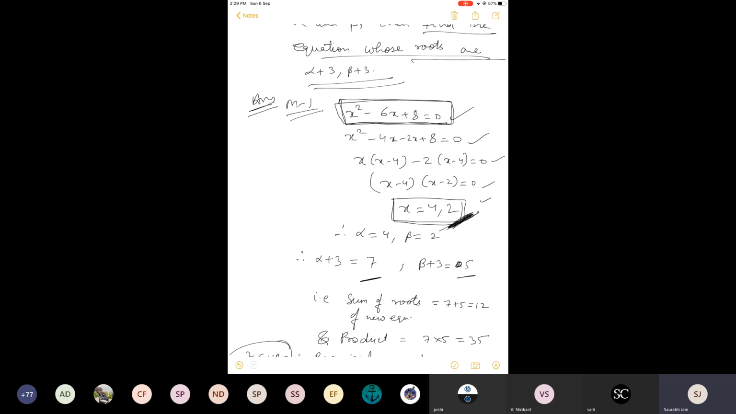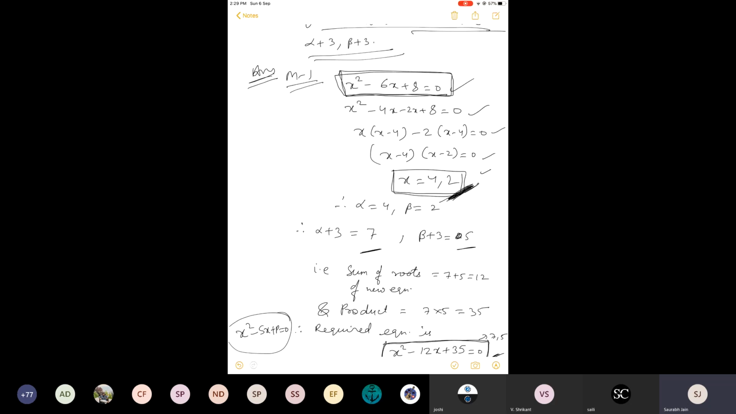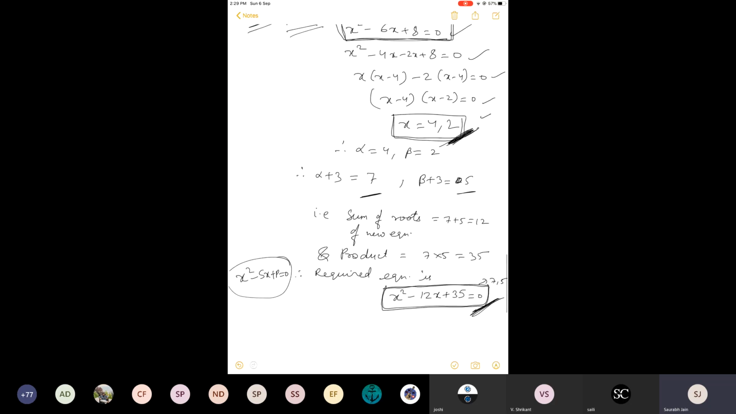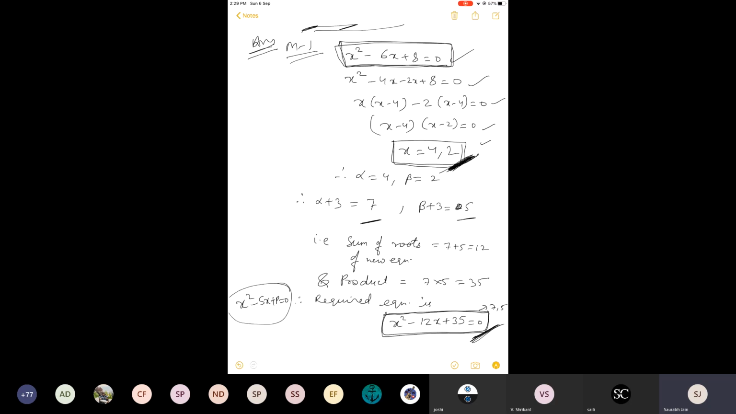This is purely a class 10th level method where we find the roots and put the values of alpha and beta here. I have got the new roots and so I can find the new equation. No transformation has been used at all. But it is not possible every time to find roots like this and then put the values of alpha and beta and find roots of the new equation. That is why transformation must be learned. Let me solve this same question by transformation.